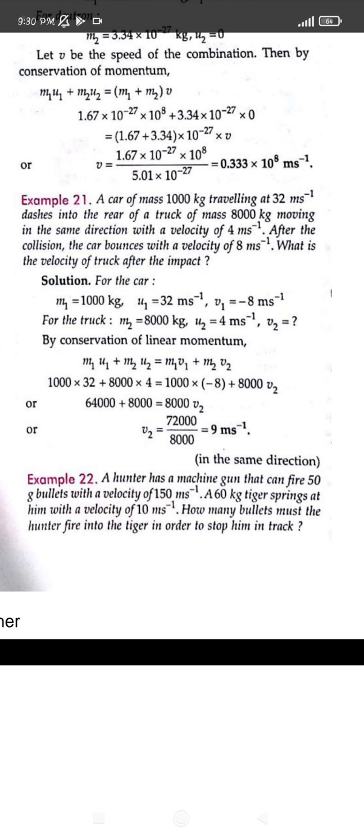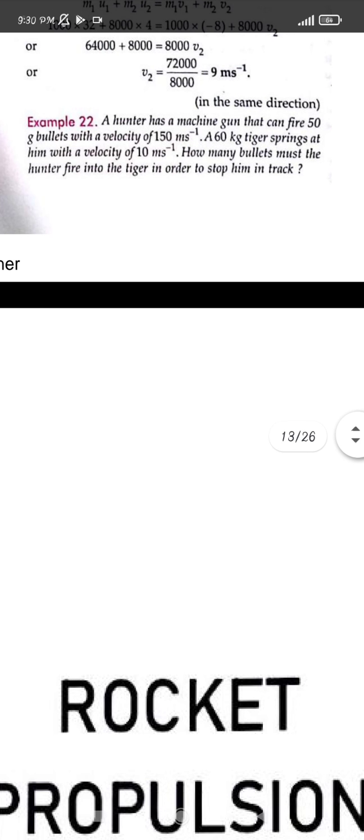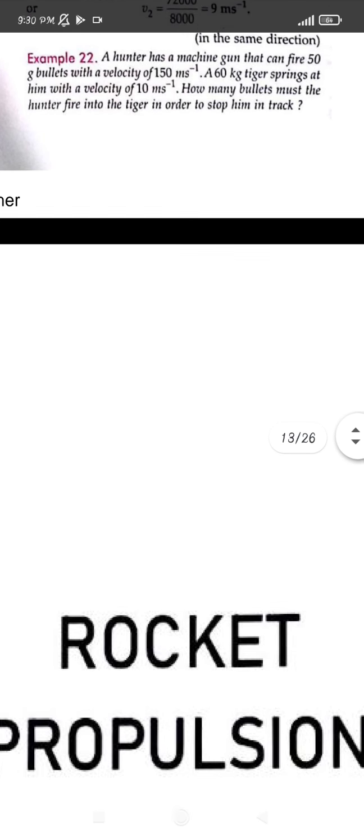So what is the velocity v2? That is the velocity with which the truck moved after the collision. It is given as v2 equals 72,000 upon 8,000. So this was the topic of the conservation of linear momentum.